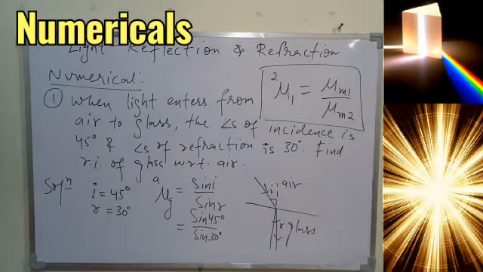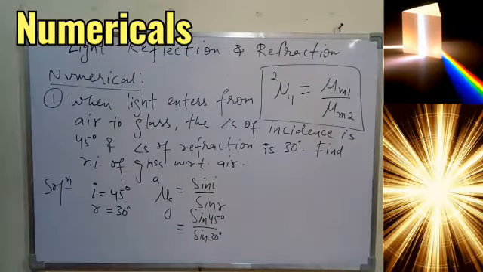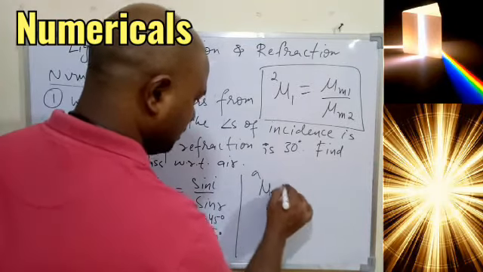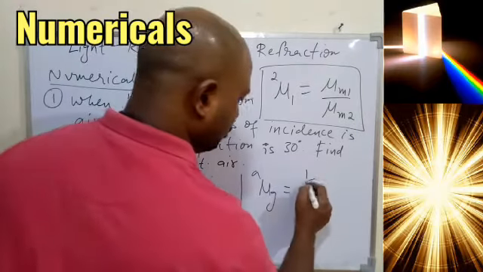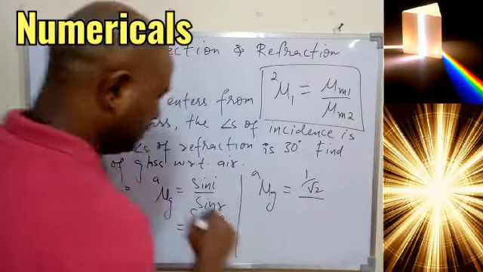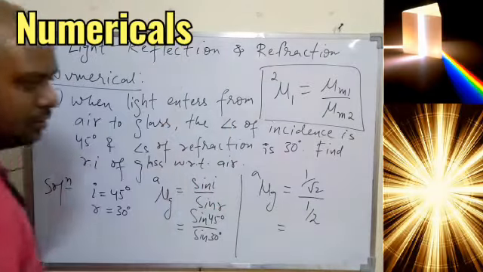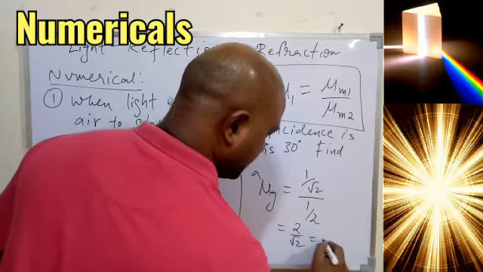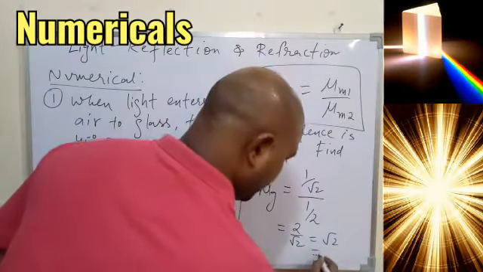If you know the values of sin I, so this will be how much? Sin 45 degree is 1 by root 2, and sin 30 degree is 1 by 2. So this will become 2 by root 2. That is nothing but root 2. And root 2 is approximately 1.414.